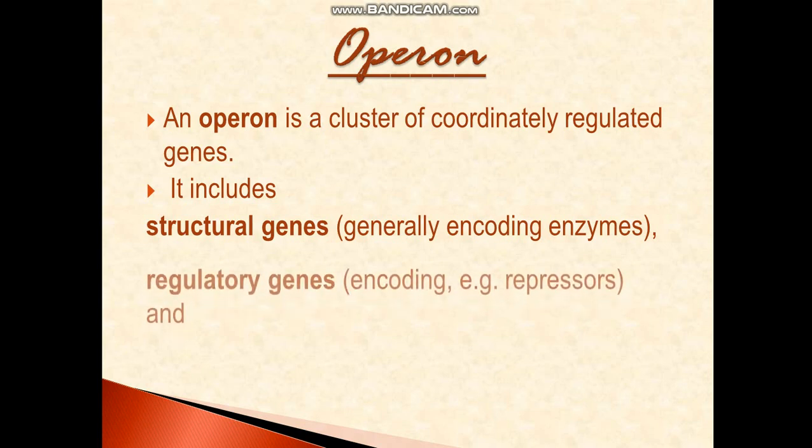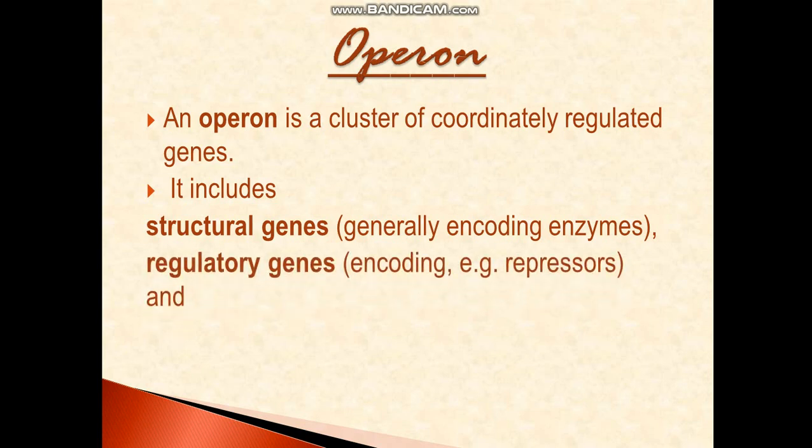Now the second portion in the operon is the regulatory gene, also called, for example, the repressor. These repressors repress, you understand, they stop. The regulatory gene can switch off the expression of a gene. Of which gene? Of the structural gene.